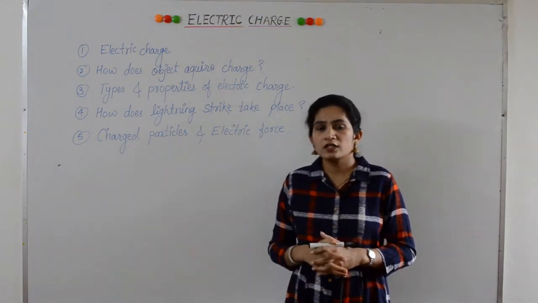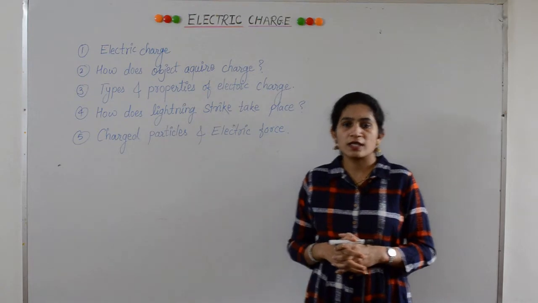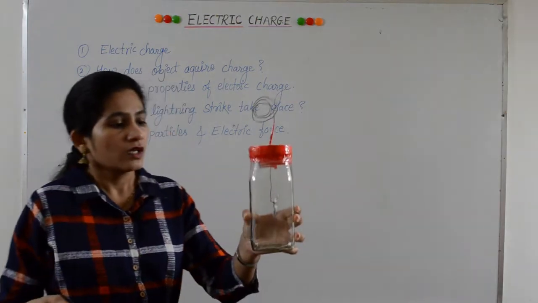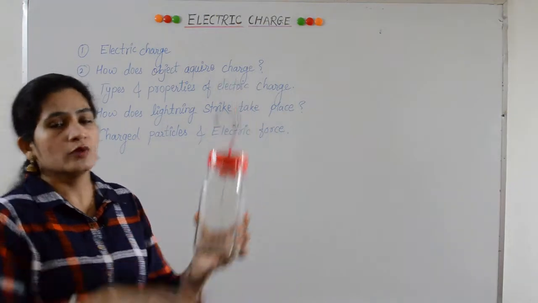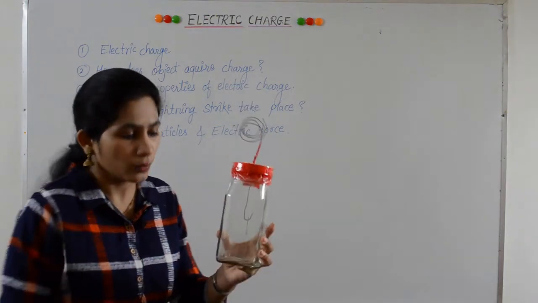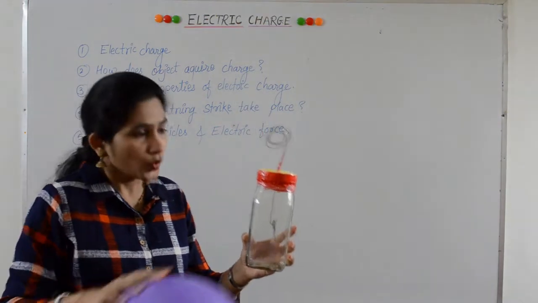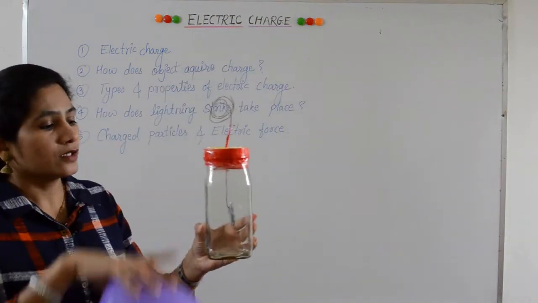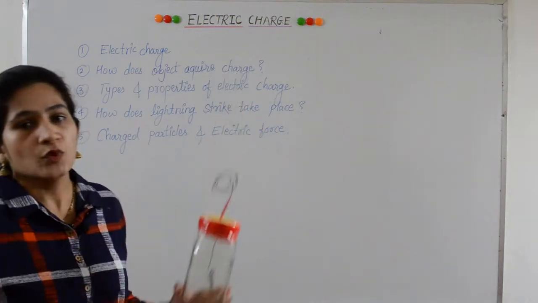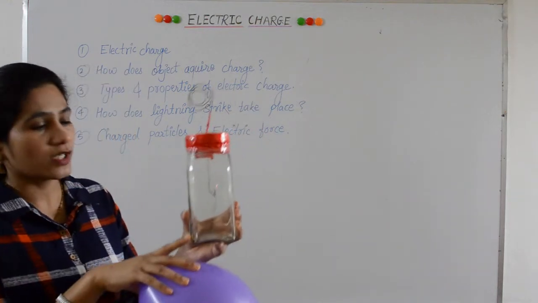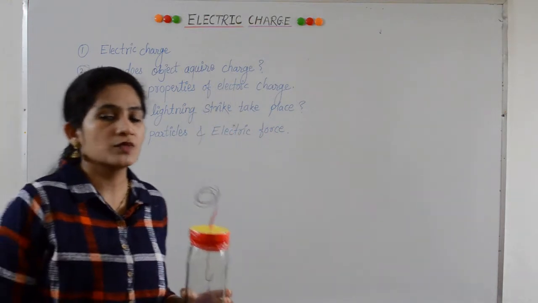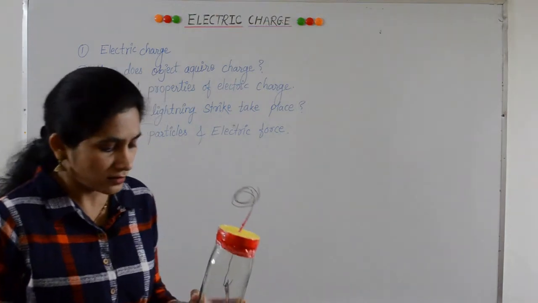Before moving further in this chapter, I would like to demonstrate an activity. Here is an electroscope. This is a very simple electroscope. You can also design such an electroscope at home. It has one conducting wire and two aluminum foils which are cut in the shape of leaves. It is used to detect the presence of a charged object and also the nature of charge.